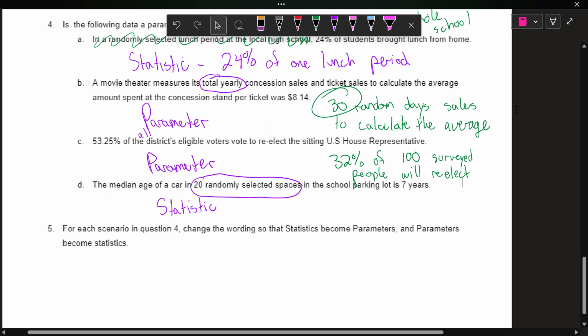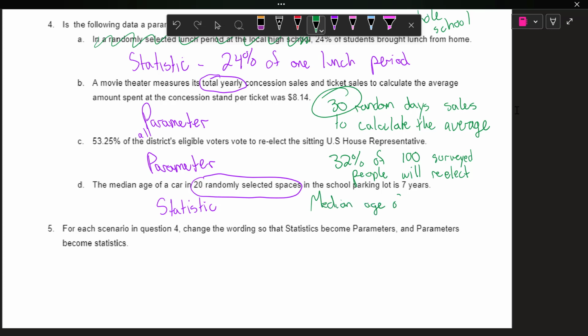Lastly, the median age of a car in 20 of the randomly selected spaces. So we can say the median age of all cars in the school parking lot is whatever it is, 10 years. We're talking about all, so now it's a parameter.